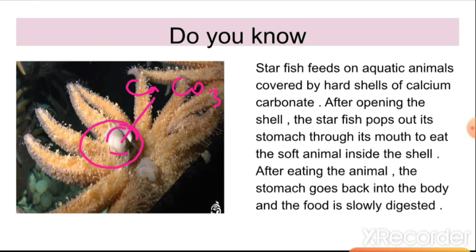For engulfing this mollusk, it pops out its stomach. This is the stomach, you could see. It pops out from their body, this stomach then digests the rest of the body, and then it takes that stomach along with the food into their body. So this is what a starfish has.